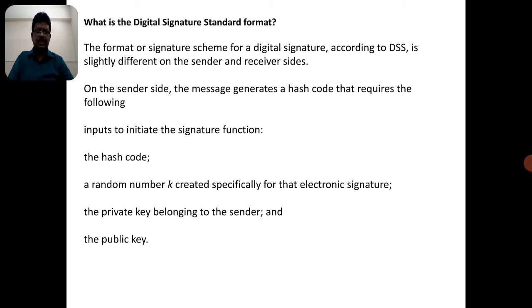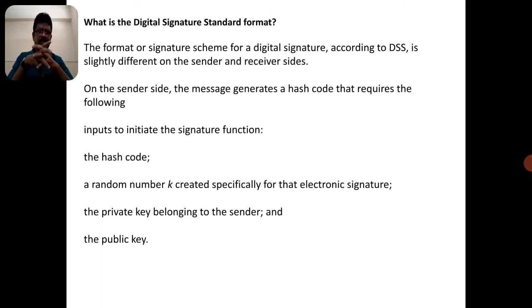Here there is a format, which includes the signature, and that signature is taken as the digital signature. It is slightly different on the sender and the receiver side. You can observe the signature is common everywhere. It does not change on the sender side or on the recipient side. That's why the signature can be verified on both the sender and the receiver sides.